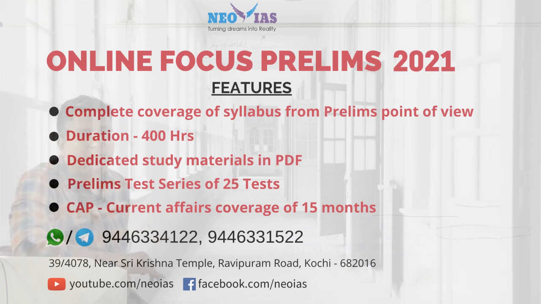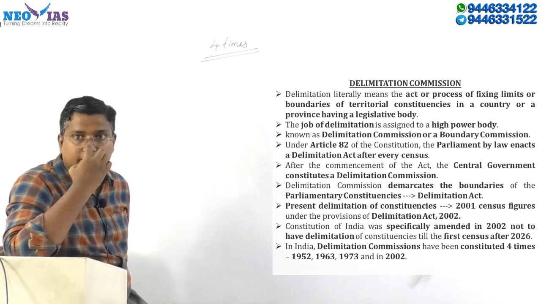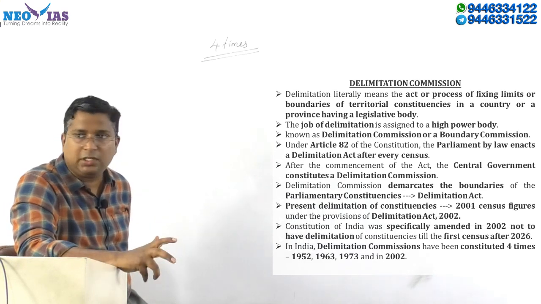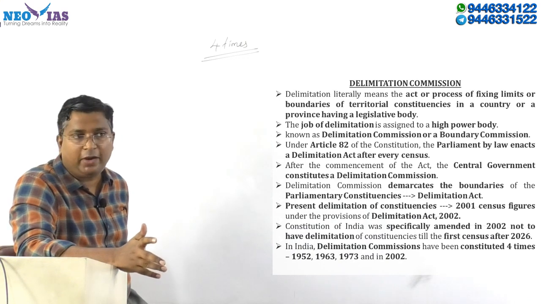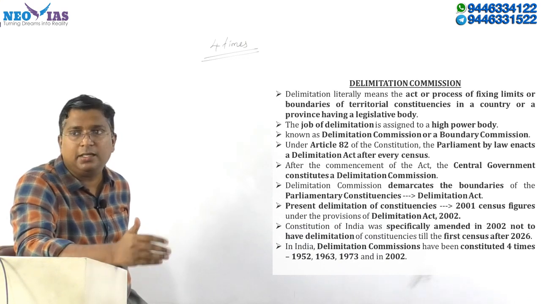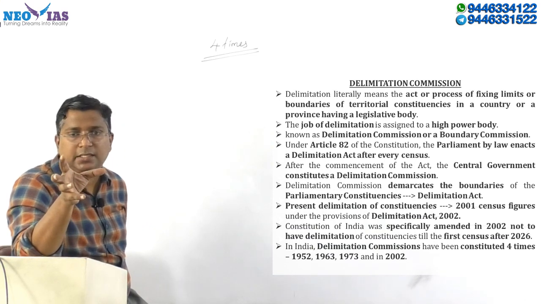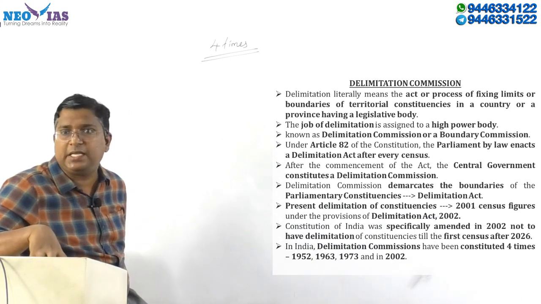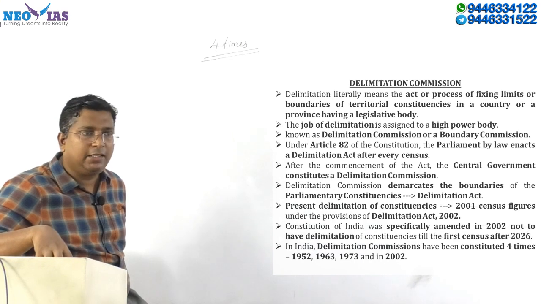Actually, what happened is that our population started getting stabilized. Earlier, our aim was to have proportional representation, and there are many factors involved when we do the delimitation exercise. After this third delimitation, we froze the number of seats for the Lok Sabha constituencies. There are 2 reasons for that.